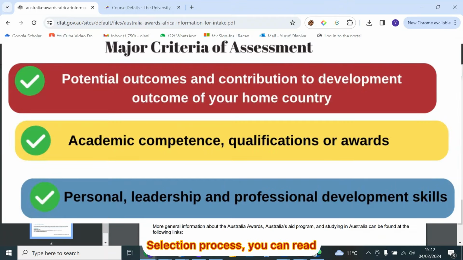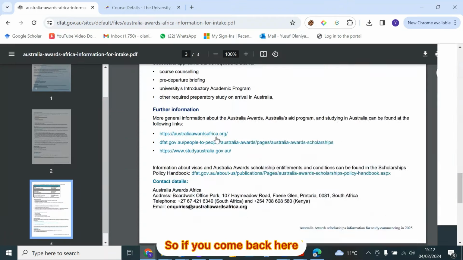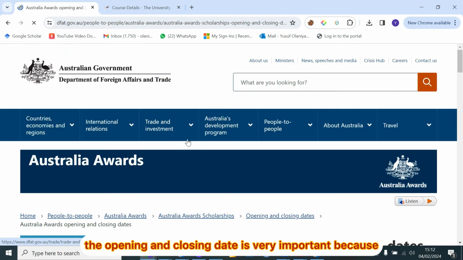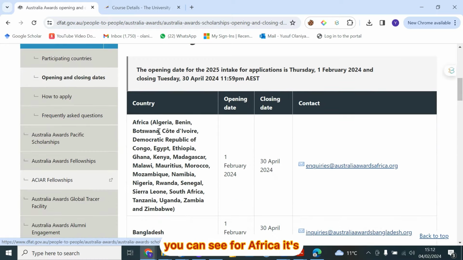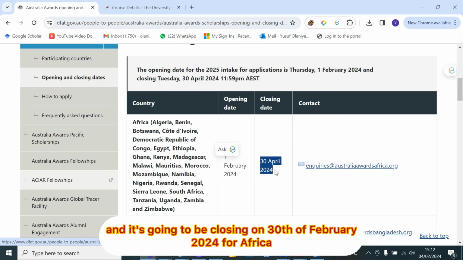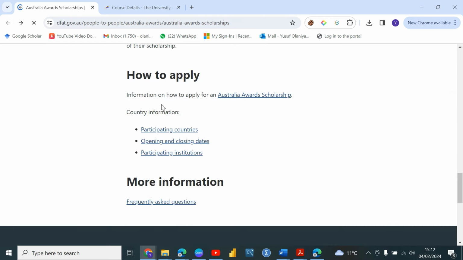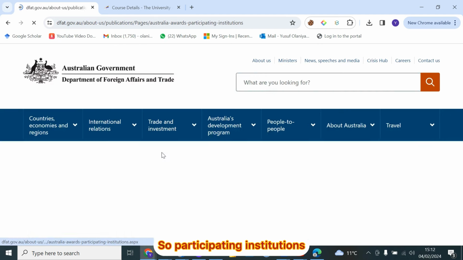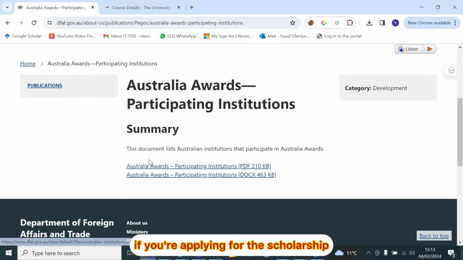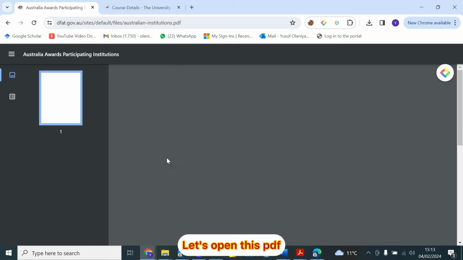Selection process, you can read all of these things yourself. You come back here, and the opening and closing dates are very important as well, because you can see for Africa, it opens on the 1st of February 2024 and closes on 30th of April 2024. Participating institutions means these are the institutions you can apply through if you're applying for the scholarship. Let's open this PDF.